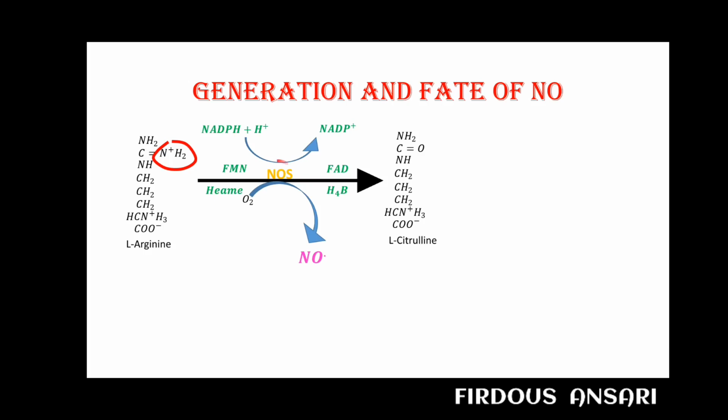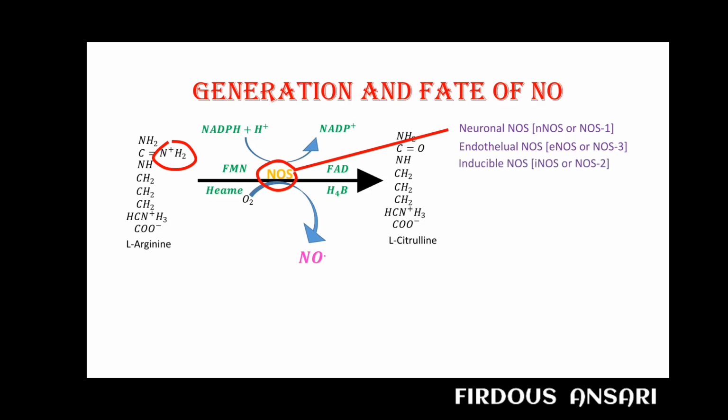Now some words more about this enzyme nitric oxide synthase. There are 3 isoforms of nitric oxide synthase recognized. That is neuronal nitric oxide synthase, also known as nNOS or NOS1. Next, endothelial nitric oxide synthase, also known as eNOS or NOS3. And lastly, inducible nitric oxide synthase, also known as iNOS or NOS2, that is nitric oxide synthase 2.